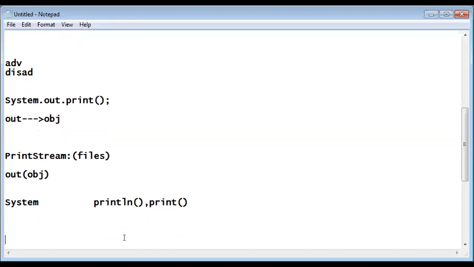Now see the story. I am telling that print and println are predefined. Do you accept that? And I am telling that they are non-static predefined methods. Please study that. Println and print are non-static predefined methods. Now please tell me, how can I call them?